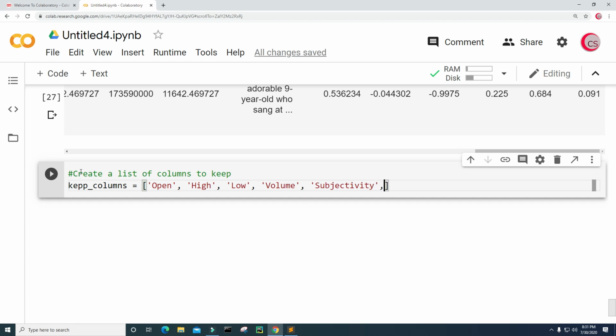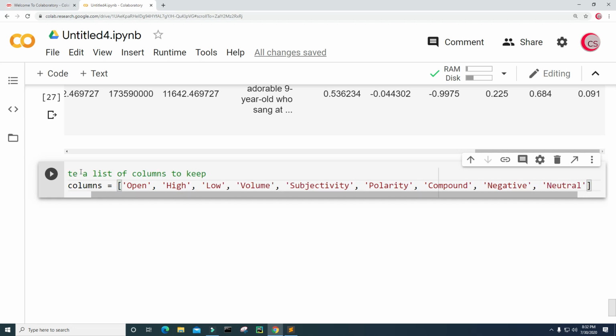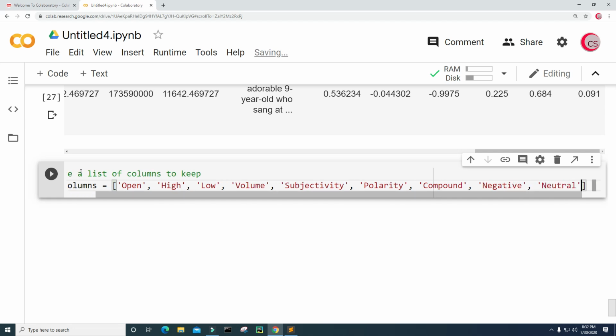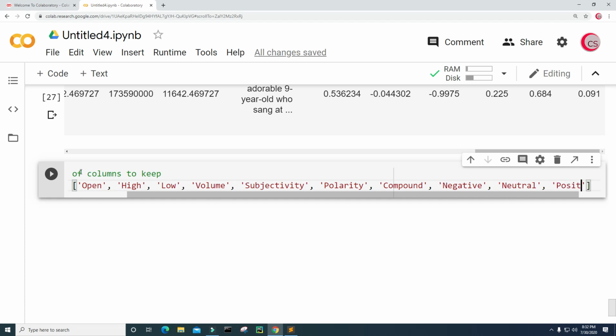I'm not going to use any of the top news articles. I will get the polarity, and I want the compound, and then I want the negative score. I want the neutral score, and I want the positive score.